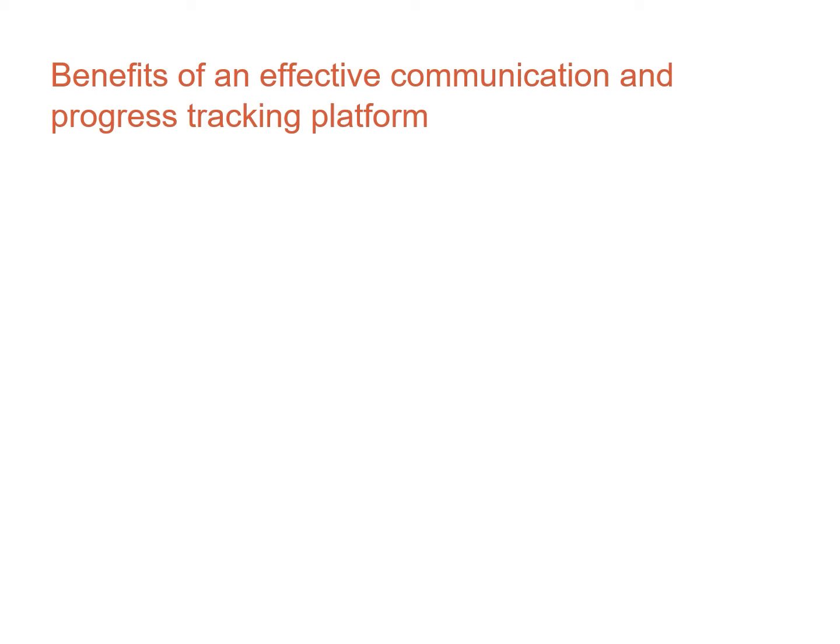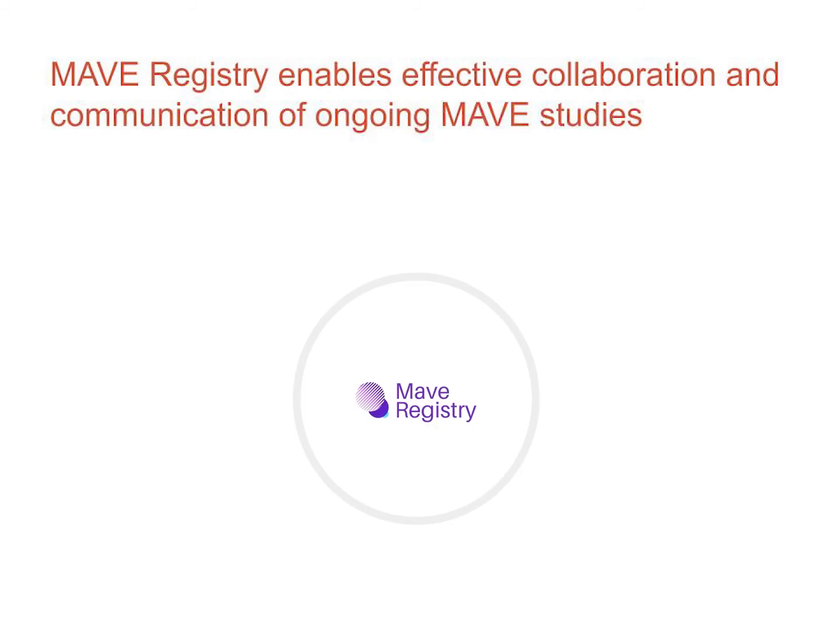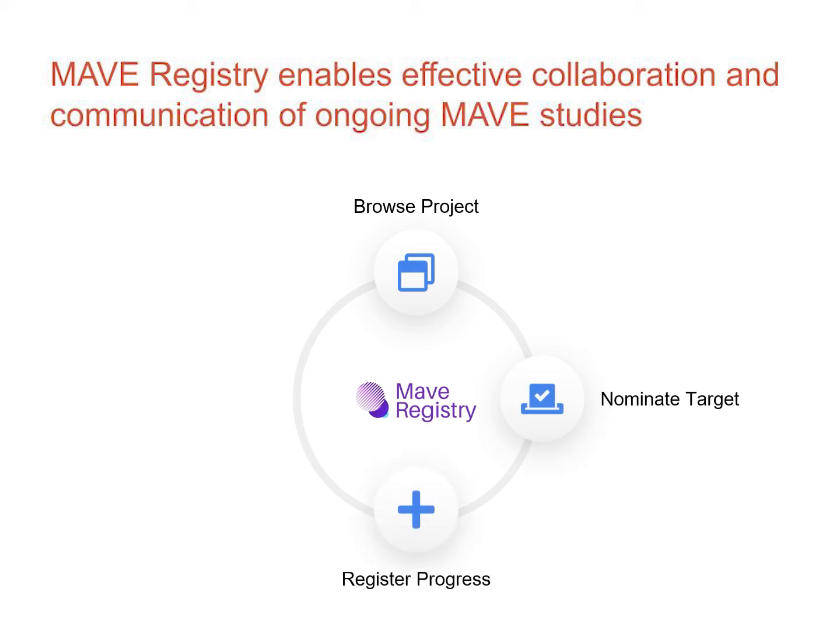For instance, it helps reduce unintentional and excessive competition, foster collaboration, and attract interest from the general public and funding agencies. Therefore, I created MAVE Registry, a collaborative resource for tracking and sharing progress on variant effect mapping efforts. It offers 4 core functions. Researchers can browse variant effect mapping projects that were deposited by others, nominate targets for which a variant effect map they would like to see, register progress of their own ongoing or published variant effect mapping projects, and maybe most importantly, receive progress updates from other research teams they follow.